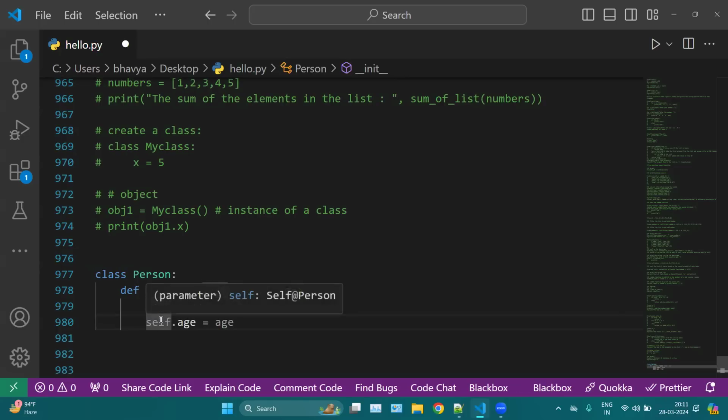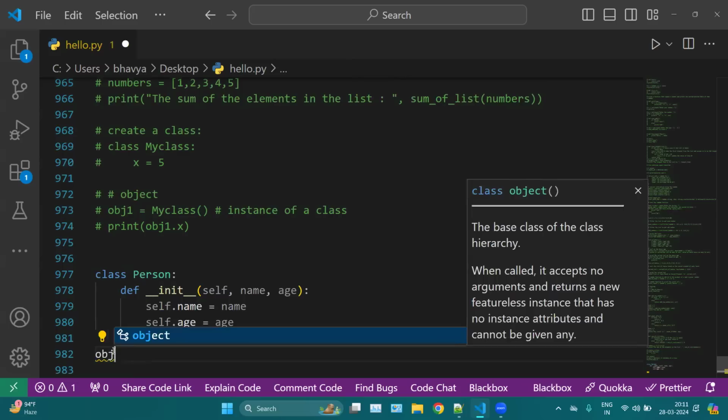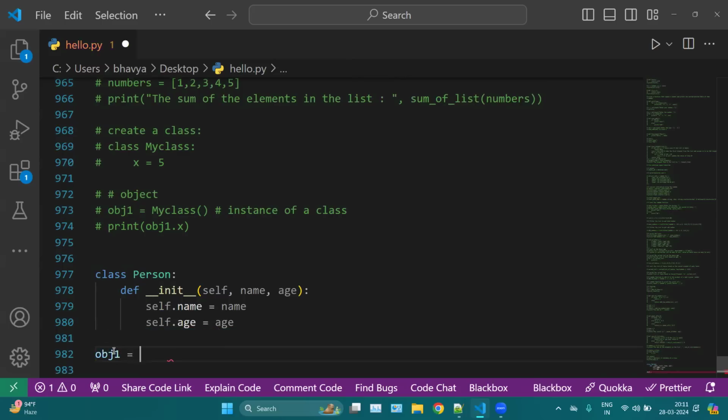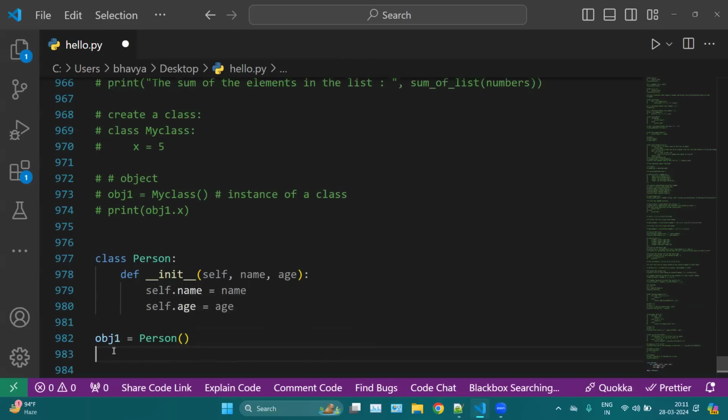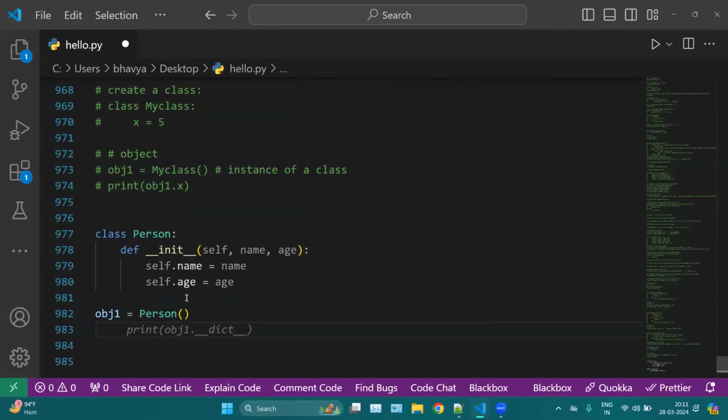Then we can create the object of this particular class. Let's say object one equals, now you can call your class name, which is Person in our case, and then parentheses. And then we can access these elements. Now inside Person, we are asking for name and age. So here you have to mention the name of that person. Let's say John, and comma, age, let's say 23 or 25.